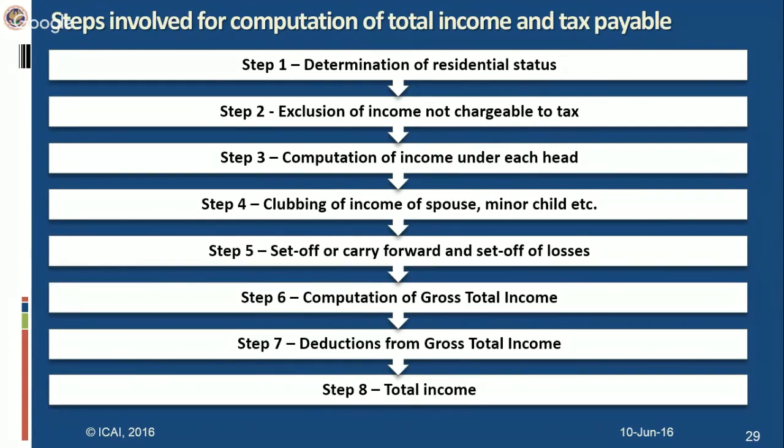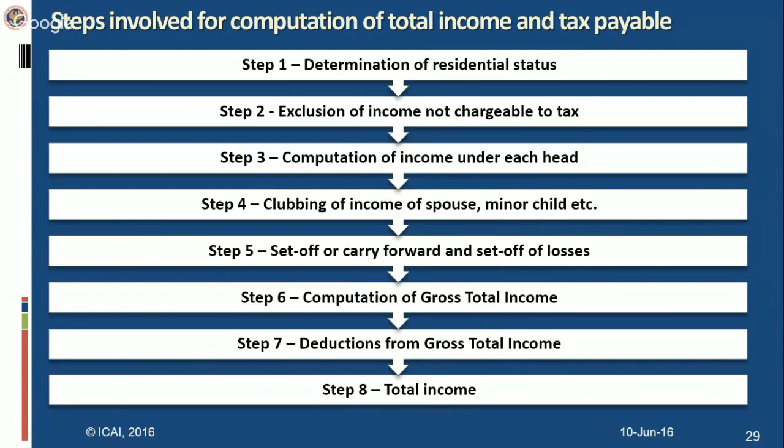Residential status plays a significant role, since the taxability of certain income is based on the residential status of a person. Broadly, it is divided into two parts, that is resident and non-resident. And resident is further classified into resident and ordinarily resident, and resident but not ordinarily resident.